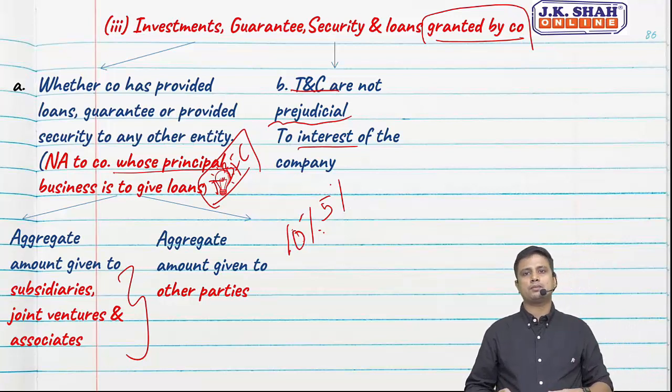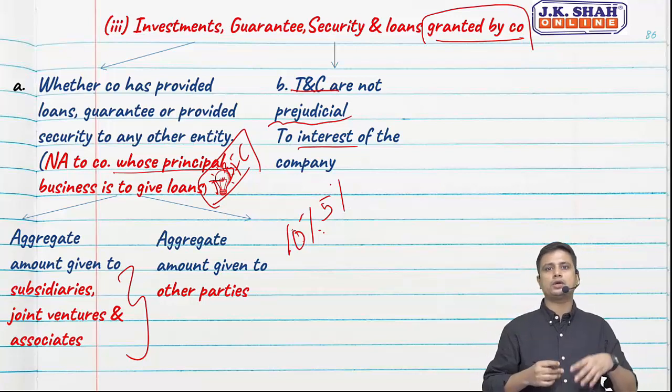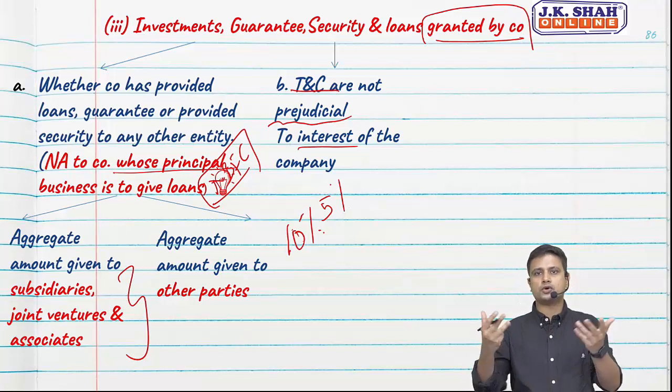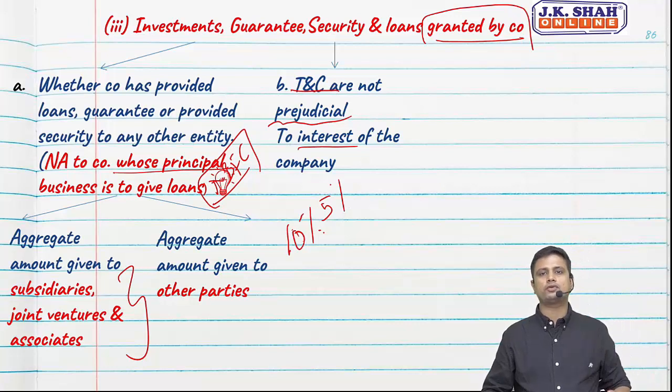Let's take one more example. Had I given a loan of 2 crores, I would have asked the party to give me a security of at least 2 crores. So he would mortgage his house or anything, giving me a mortgage of at least 2 crores.